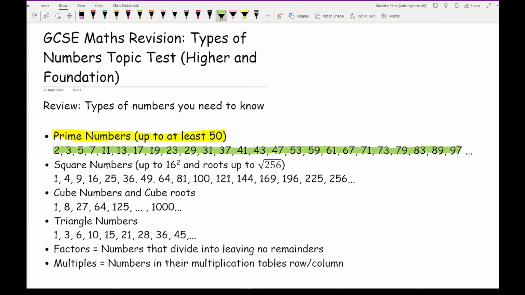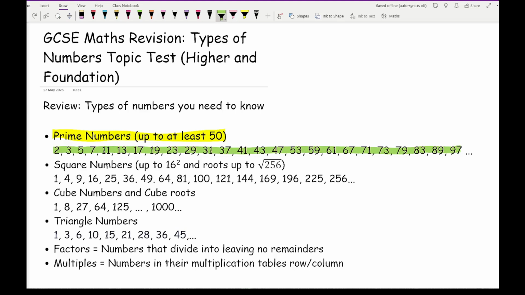There are certain tips, like 2 is the only even prime number, and prime numbers, apart from 5, will end in a 1, a 3, a 7, or a 9. Just be mindful of those, and they're easy to spot. There are common ones that people think are prime but actually aren't. For example, 51 is 17 times 3. So be mindful of those that may look prime but actually aren't.